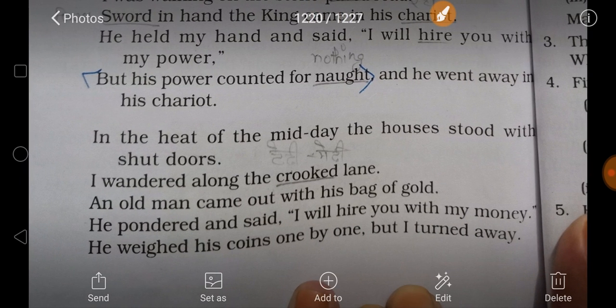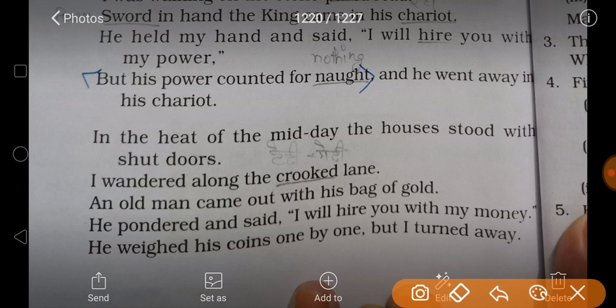Then what happened? In the heat of the midday, in the afternoon, the houses stood with their doors shut. I wandered the crooked, meaning unsteady, improper lane. So he was wandering on the improper lane. An old man came out with his bag. Then he saw that there was an old man who had a bag full of gold.